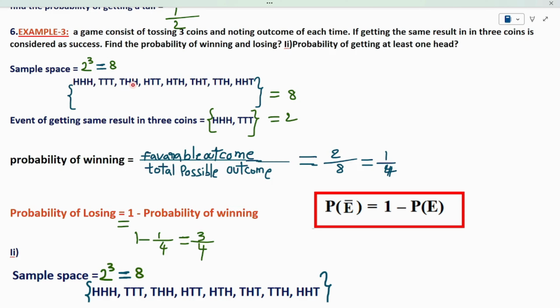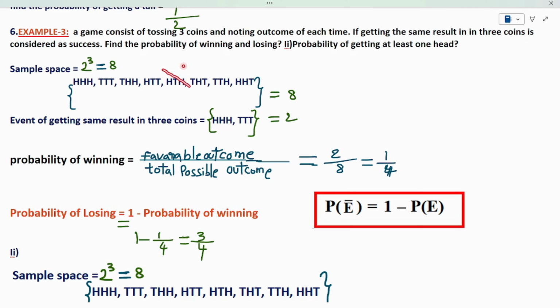Check the third possibility. Tail, head, head. Is it satisfying my condition? No. That's why I am not taking this outcome as my event. Why? Because this is not satisfying my condition. So, I am not taking this. See here. Is it giving the same result? So, I won't take this.